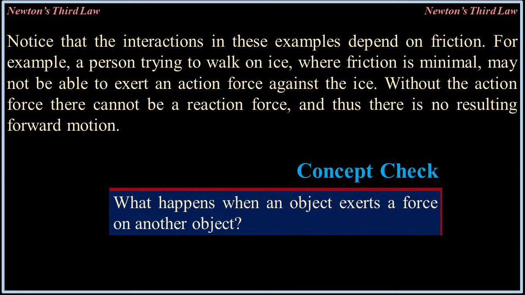Notice that the interactions in these examples depend on friction. For example, a person trying to walk on ice where friction is minimal may not be able to exert an action force against the ice. Without the action force, there cannot be a reaction force, and thus there is no resulting forward motion. Concept check: What happens when an object exerts a force on another object?